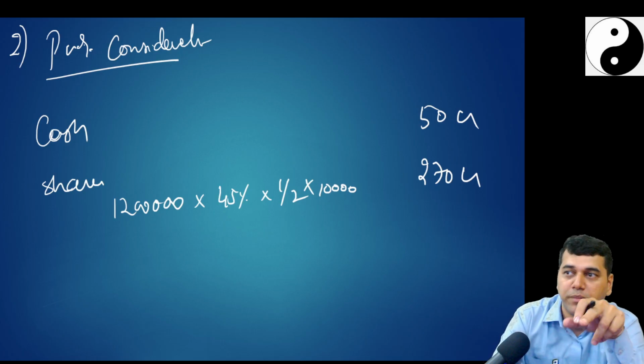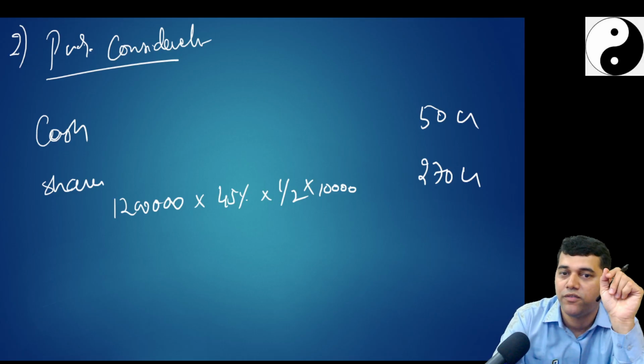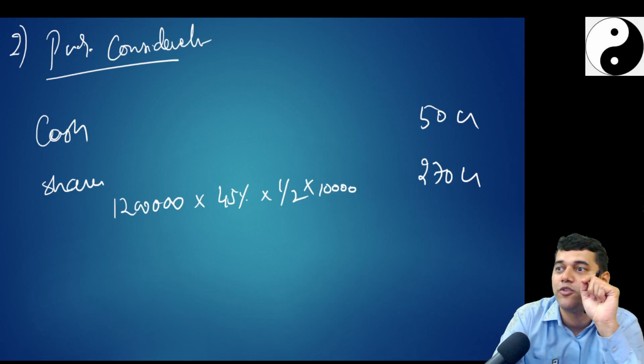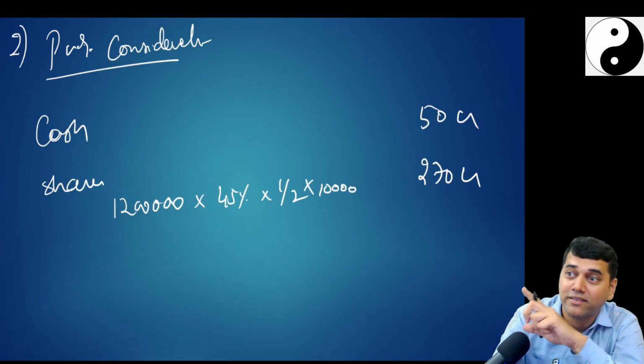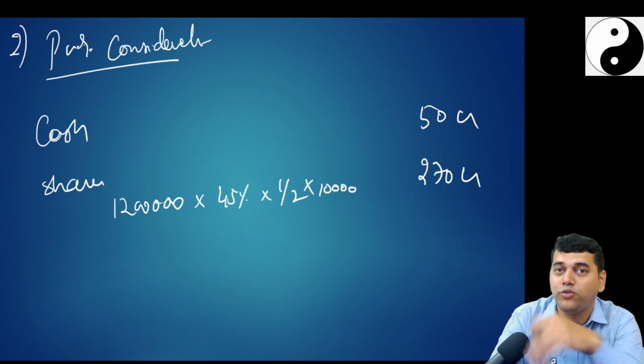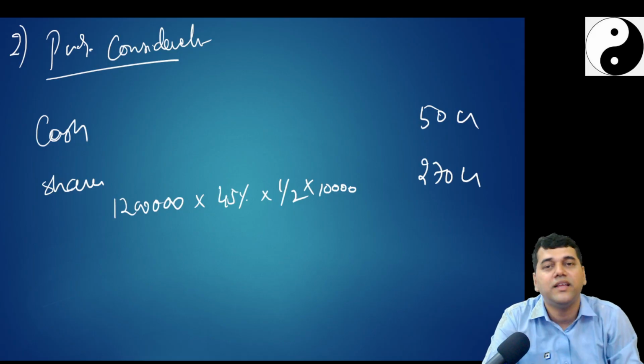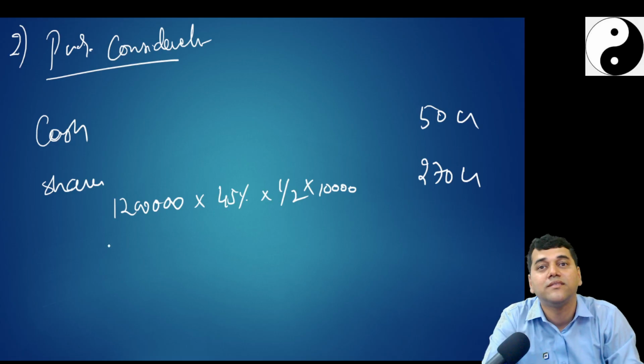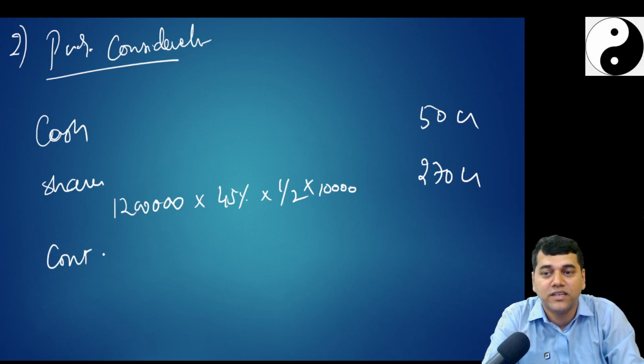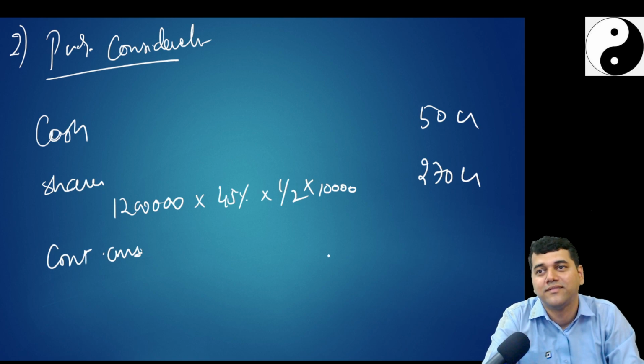You acquired 45% of it, into half, into per share 10,000 rupees of H, not S, because you are issuing your shares. So you get 270 crores. Is there anything else? Contingent consideration, how much? How much?